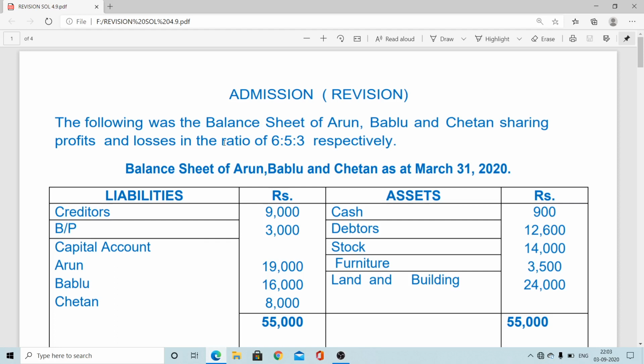In this session, we are going to revise admission of a new partner. Today, we consider a simple problem related to this topic. From this problem, we have to prepare profit and loss adjustment account, another name of revaluation account. Sometimes the question may ask that prepare a profit and loss adjustment account.